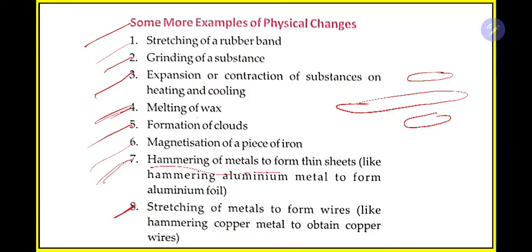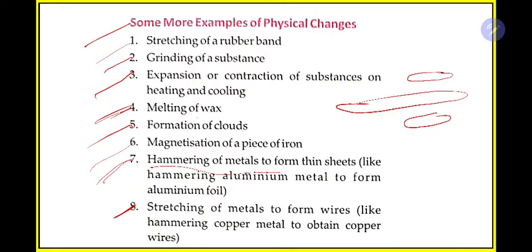The last is stretching of metal to form wires. We know in our home and for different other purposes we use electricity wire, and there are different types of wire. All are made up of metals, but metals are actually in crude form. When people extract metals from the earth crust, they refine this to get the purified metal, and from this purified metal they melt it, changing the shape from solid to liquid, and from liquid they stretch it into wire shape, again solid shape.